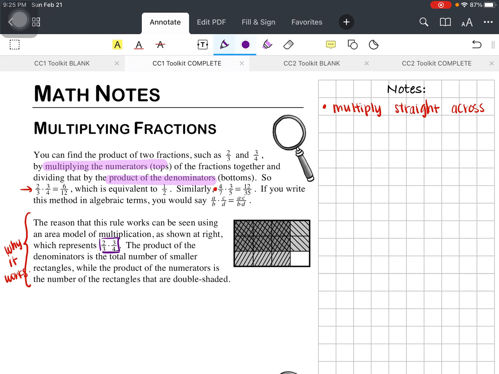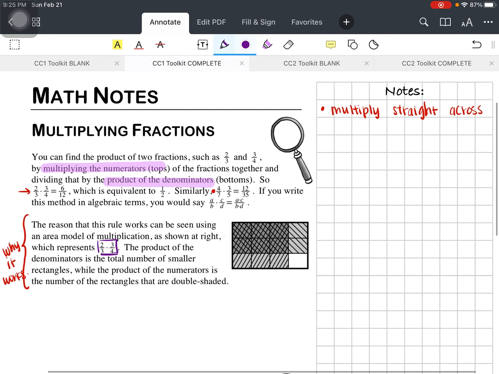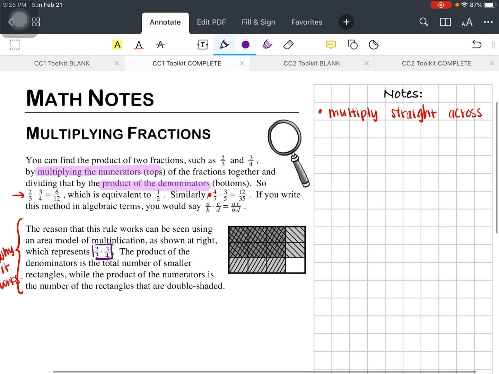So here, right here, this is 1, 2, right? Let me actually write this. This is 2 out of the 3 that's shaded this way. Right? And so notice there's 3 rows for the denominator. And then this one is 3/4 for my numerator, right? So this one's right here.